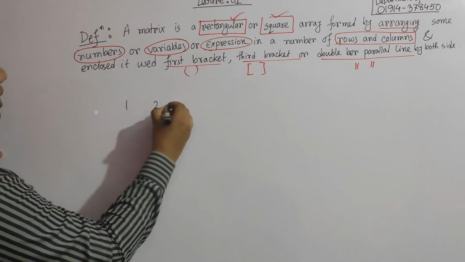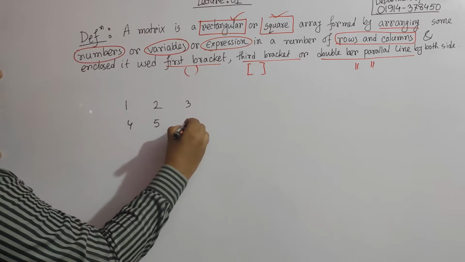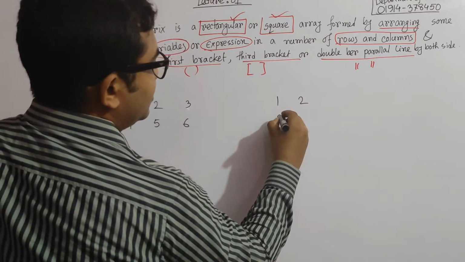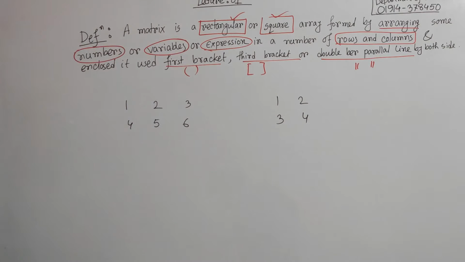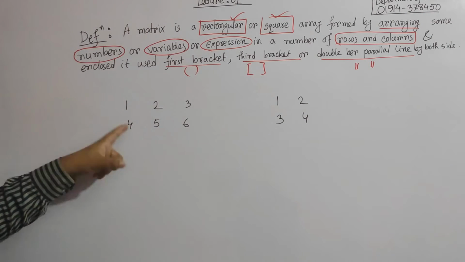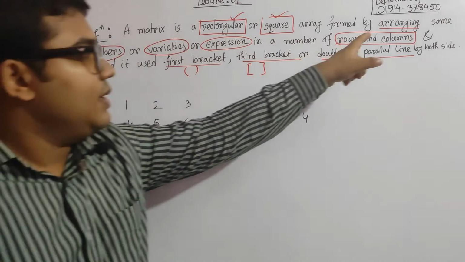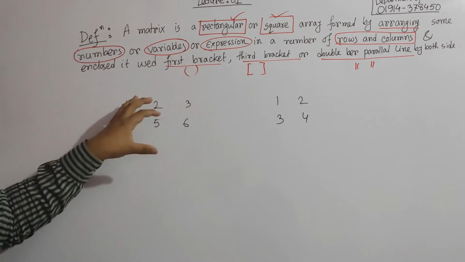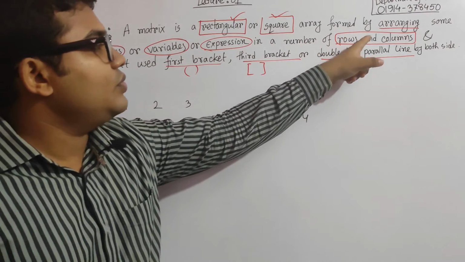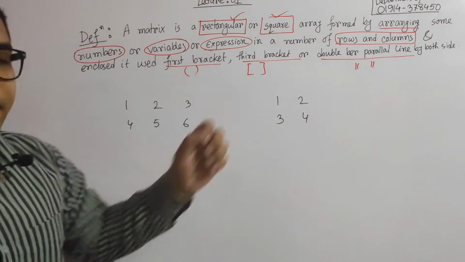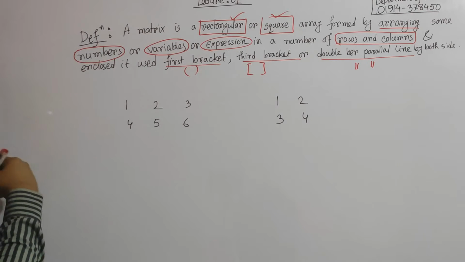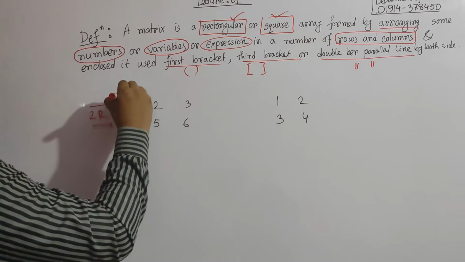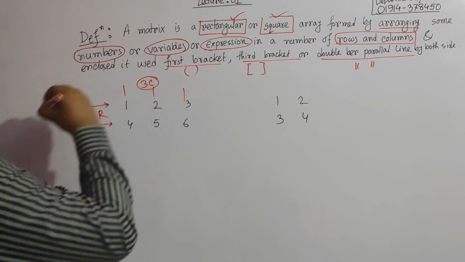It can be, suppose, 1 2 3 4 5 6, and here 1 2, 3 4. Okay, so these are arrangements, isn't it? And this arrangement is for numbers. So we have arranged some numbers in rows and columns. In this arrangement, how many rows are there? There are 2 rows, and 1 2 3, so there are 3 columns.